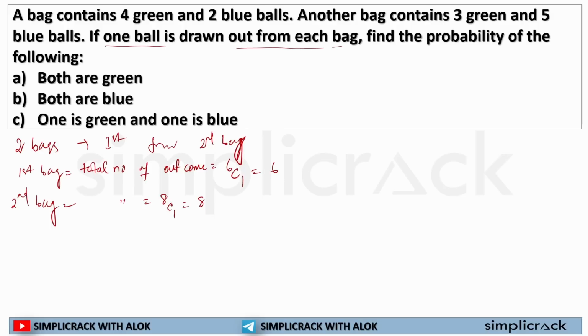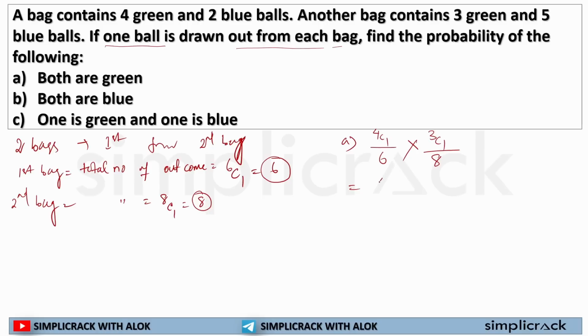Now, both balls will be green. So here I can write down, for the first bag, out of 4 green balls I'm selecting one, divided by the total number of outcomes, that is 6. And from the second bag, I'm selecting 1 green ball out of 3 green balls, and the total number of outcomes is 8.